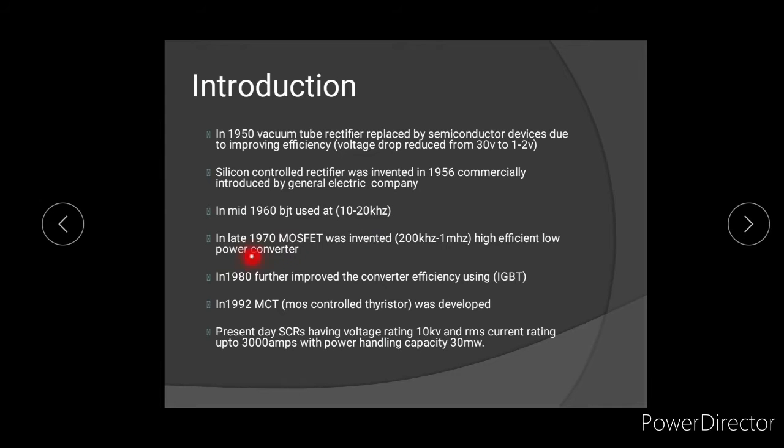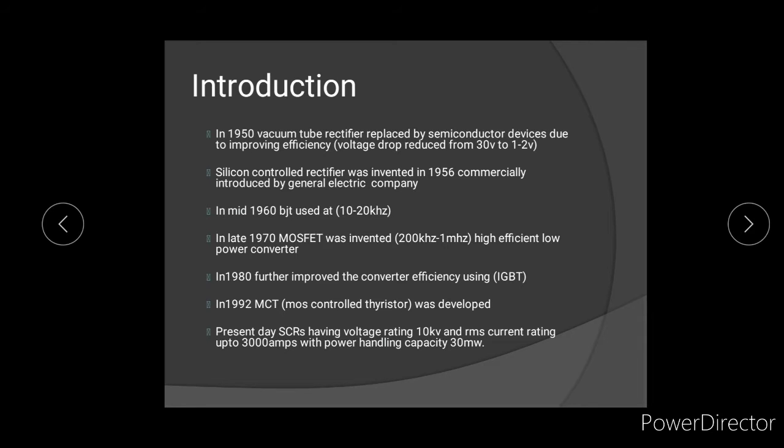In 1980, conversion efficiency was further improved by using the IGBT switch. After the invention of the IGBT switch, the efficiency of the device increased above 90%. In 1992, MCT was developed. This MCT acts like an ideal switch.